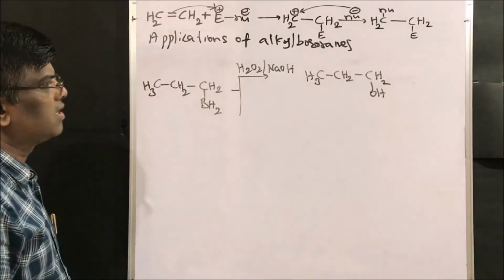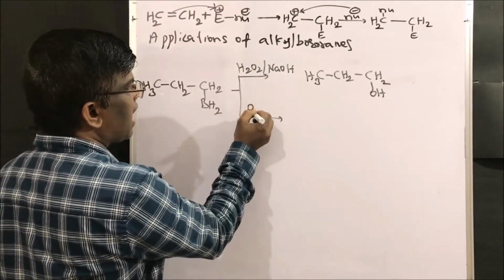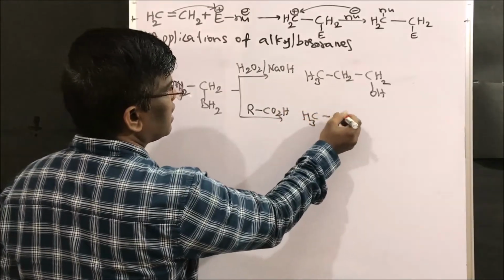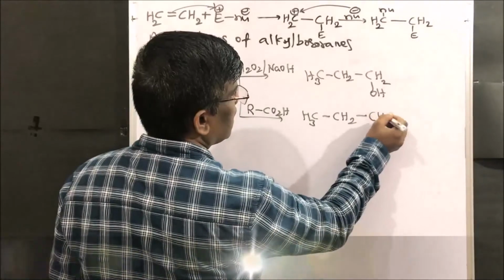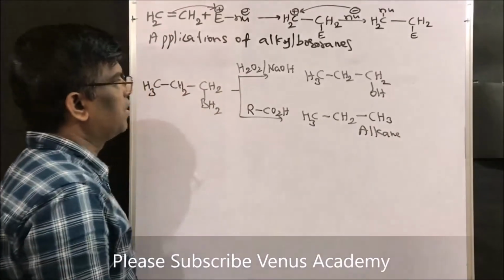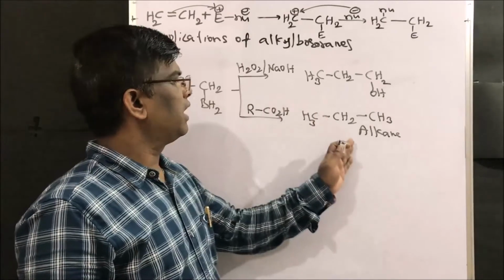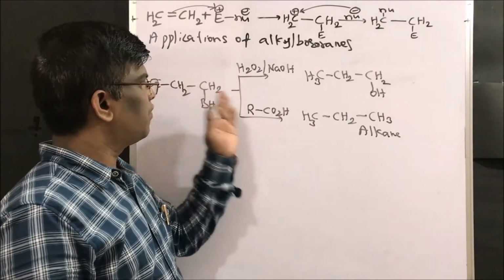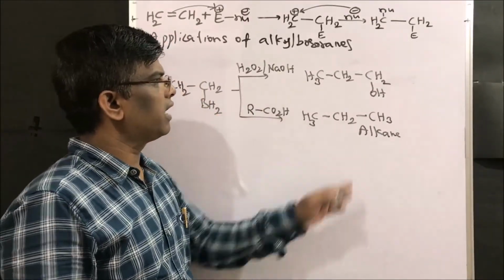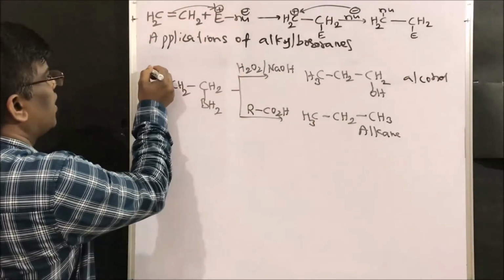Or if I take this borane compound and react it with a carboxylic acid, it is going to give CH3 CH2 CH3, an alkane. So it is a way of reduction, alkene to alkane, by hydroboration followed by carboxylic acid reaction of this boron compound. This is alcohol, this is alkane.